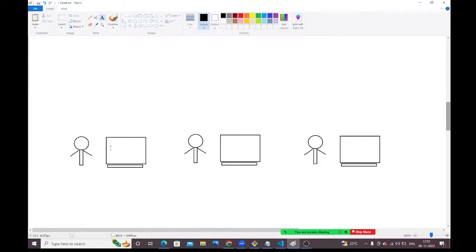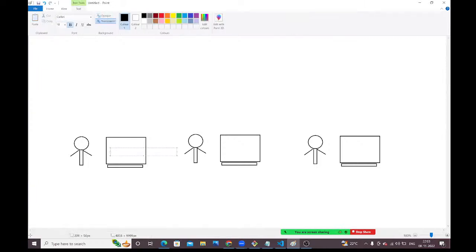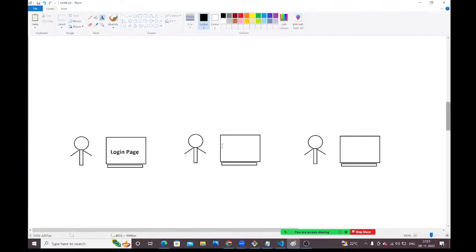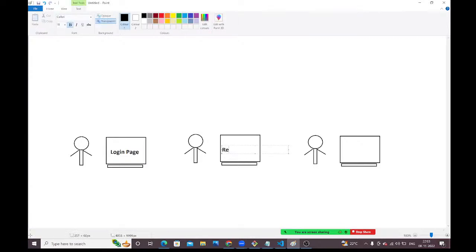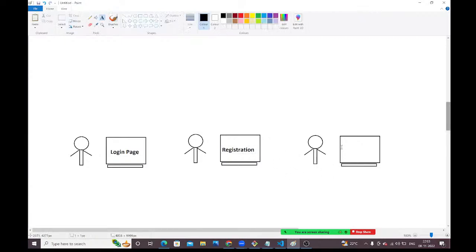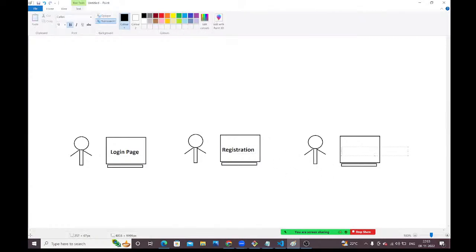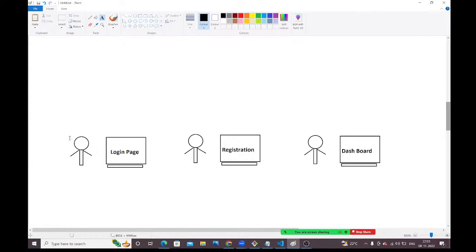Developer 1 is going to work on login page functionality. Developer 2 is working on registration page functionality. Developer 3 is working on some dashboard implementation. All these 3 members are working on the same project.